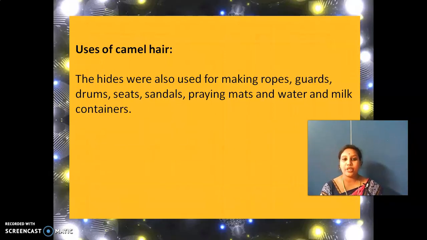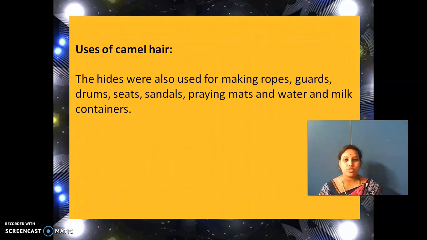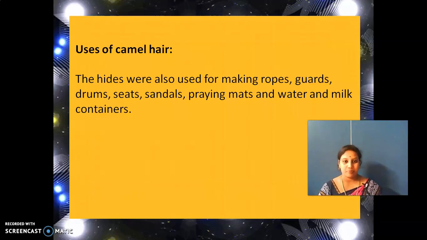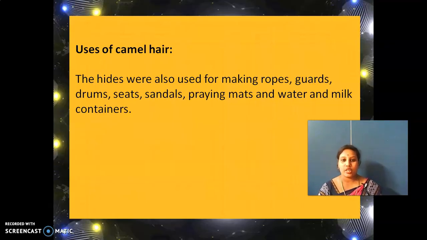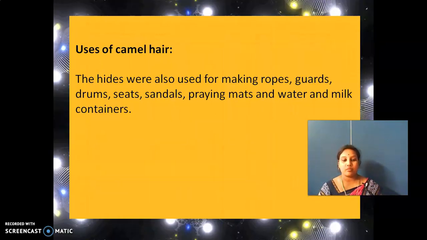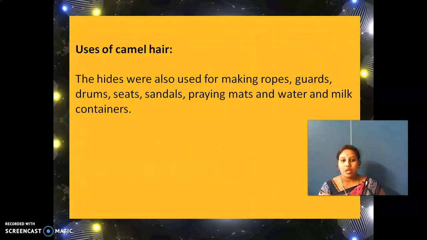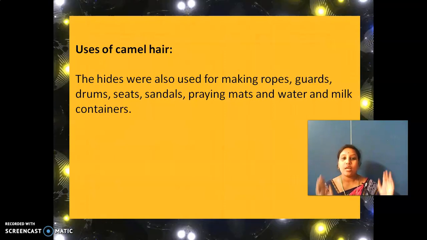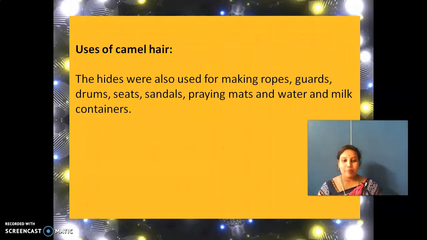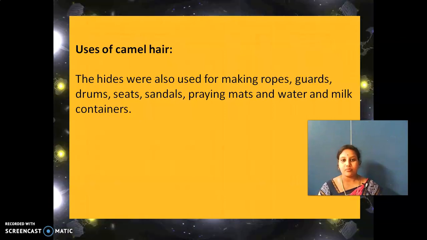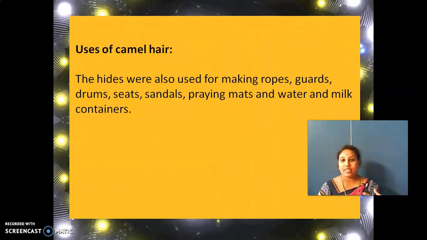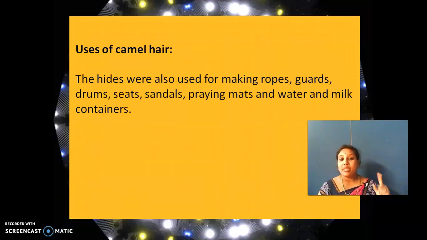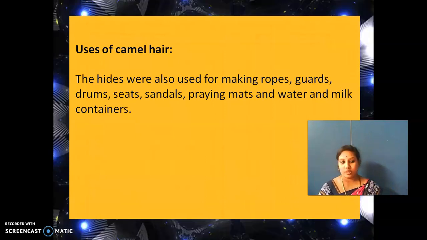Praying mats are what you use when you do yoga or when you pray to God. Normally on the Northeast side, Hindi people pray to God, like Lord Krishna and all. What they'll do is sit on a mat. They'll take a small mat or a big mat. They won't mind if it is big or small, but they need a praying mat. They'll keep a praying mat down and sit on that. For water and milk containers, this camel hair they have used. They are using it.